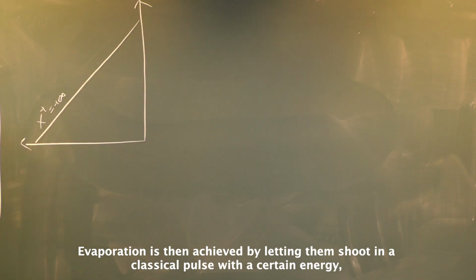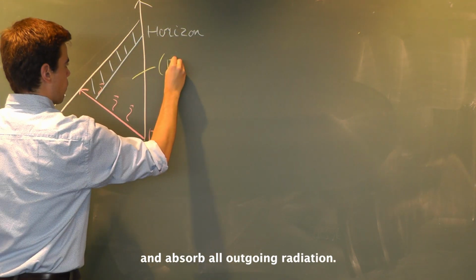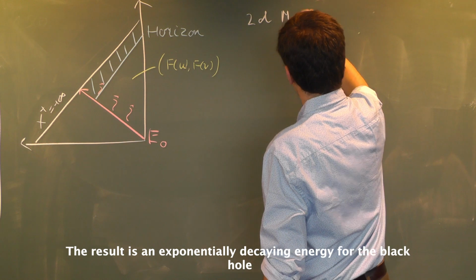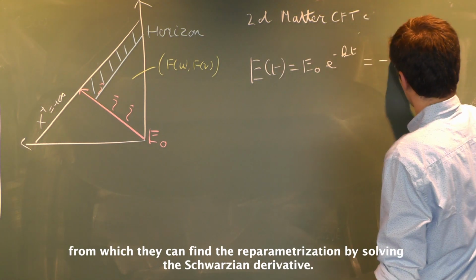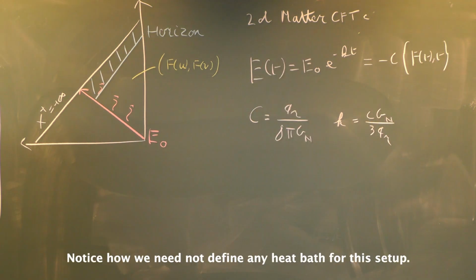Evaporation is then achieved by letting them shoot in a classical pulse with a certain energy and absorb all outgoing radiation. The result is an exponentially decaying energy for the black hole, from which they can find the reparametrization by solving the Schwarzian derivative. Notice how we need not define any heat baths for this setup.